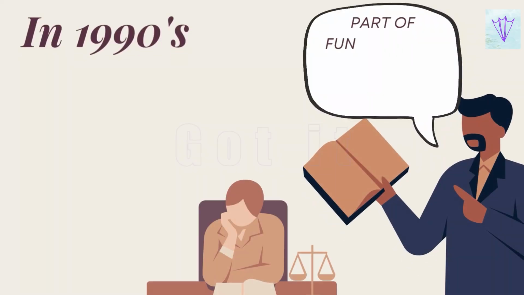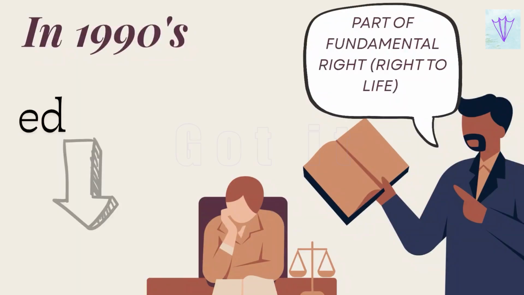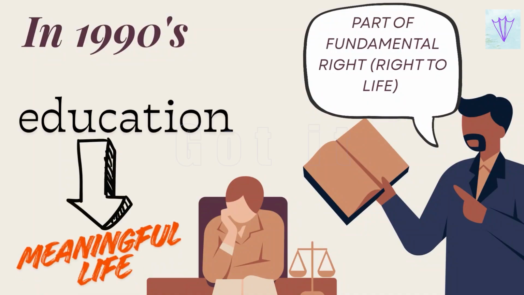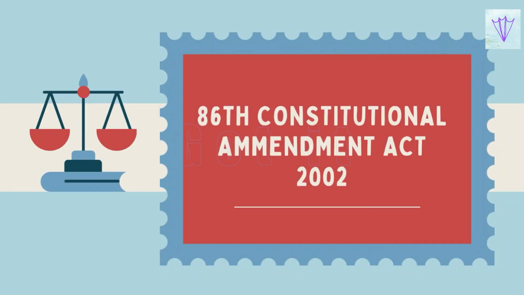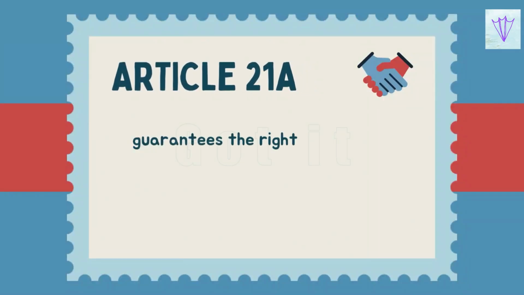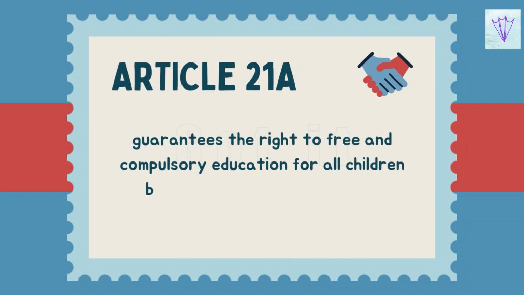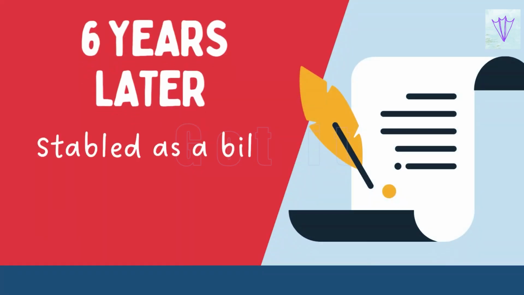In the early 1990s, someone argued in court that I was inherently a part of the fundamental rights in the Constitution, namely, the right to life, as education is important to lead a meaningful life. Parliamentary action began some years later with the introduction of the 86th Constitutional Amendment Act 2002, which mandated as Article 21A of the Constitution that the state shall provide free and compulsory education to all children between the ages of 6 and 14 years. Six years later, I was tabled as a bill in the Rajya Sabha.